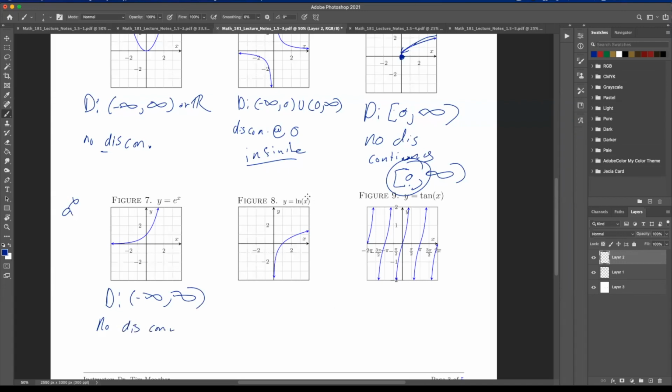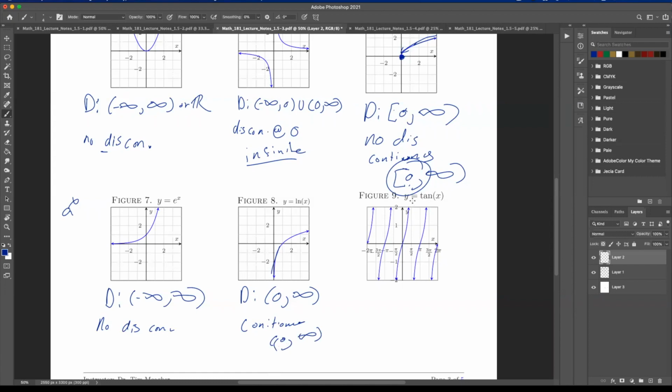Okay. Here, our function here, log functions are defined between 0 to infinity, right? We can't have it equal to 0, but we can have everything up to 0. And notice this function is continuous. So there's no real discontinuities here, right? Even though this one kind of looks like an infinite discontinuity, but there's nothing on the other side. And so we just say the function's continuous from 0 to infinity, and there's no real defined discontinuity here.